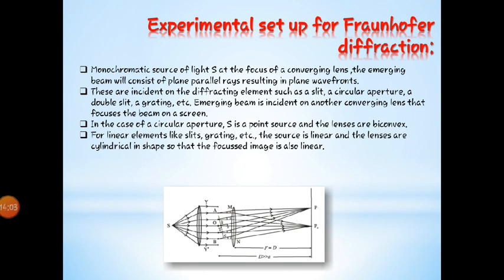So if we consider a circular aperture, then the point source and the lenses are biconvex. Then it changes by the aperture or the obstacle which is between them. Why should the obstacle be there? Because diffraction is nothing but bending of light. To bend that light, we have to give some obstacle in between. If the obstacle is there, then and only then the light will bend towards the shadow. So the obstacle is nothing but the biconvex lens. As light is incident on it, it will bend. Here it will bend. This region is the shadow region.